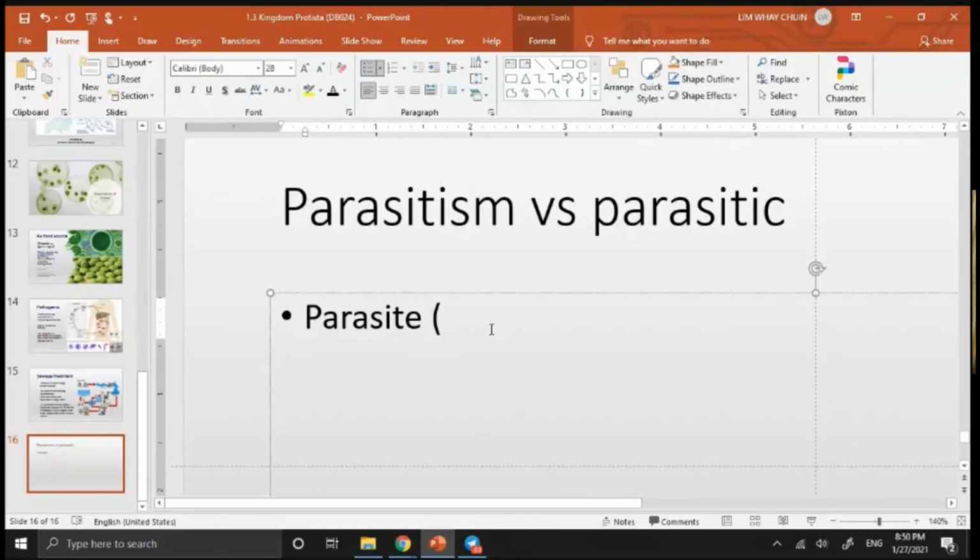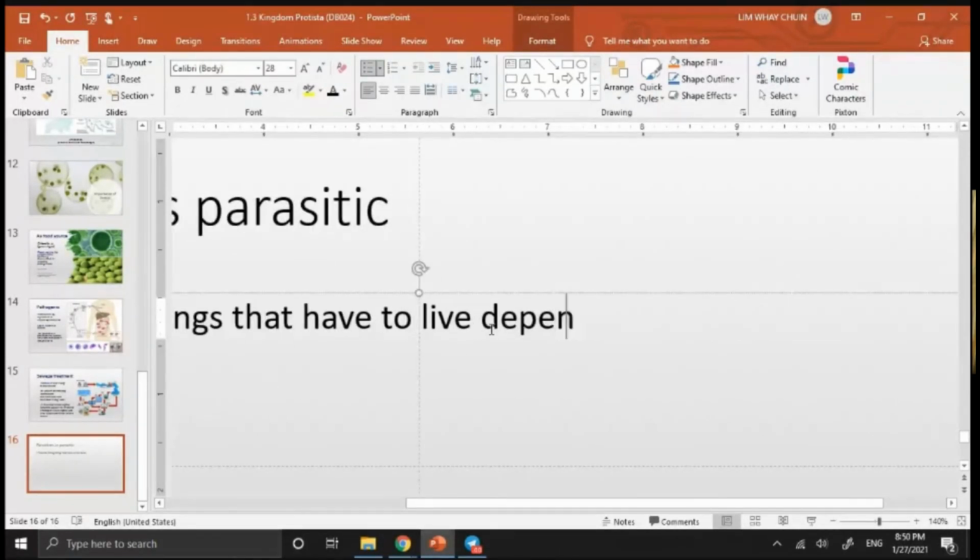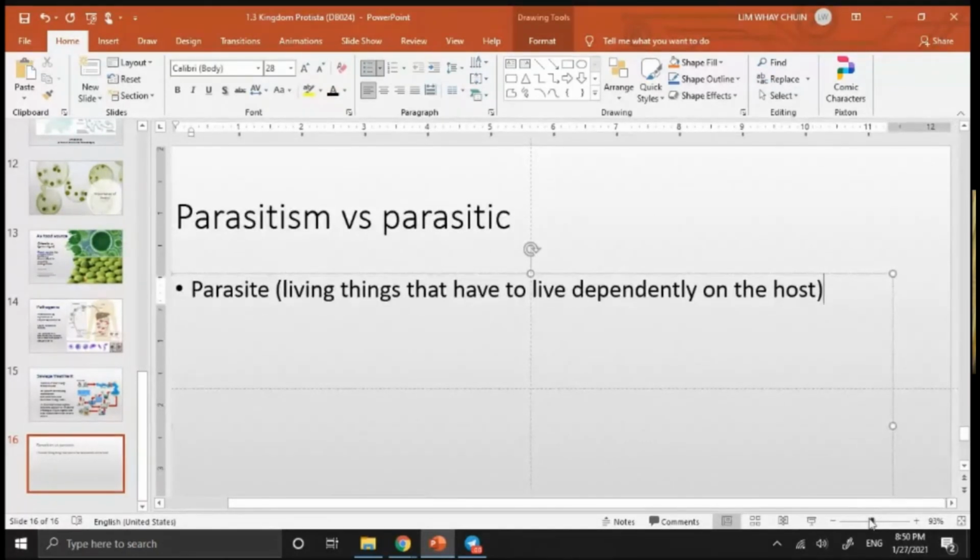In biology, parasite means the living things that have to live dependently on the host. Dia tak boleh hidup sendiri. Dia kena hidup bersama satu perumah. Dia mesti ada host. Okay, mungkin ambil makanan daripada dia atau habitat dia, dia membawa harmful effect. Itu parasite, living things. Tapi parasitism sebenarnya benda sama ya.